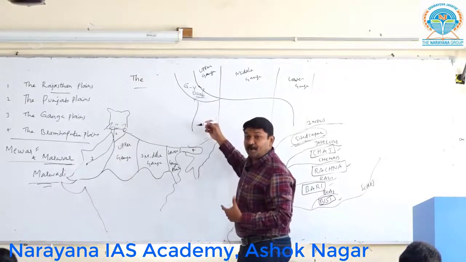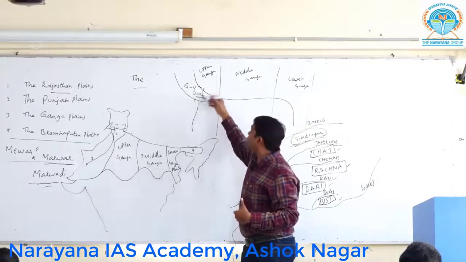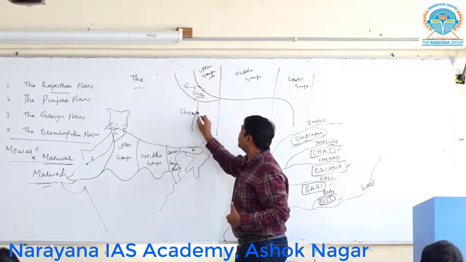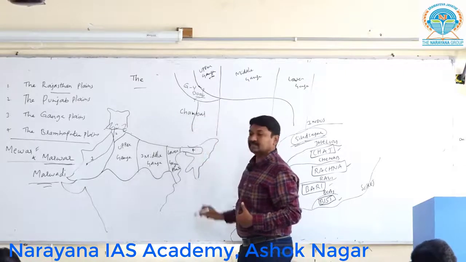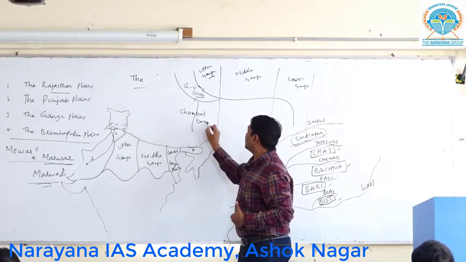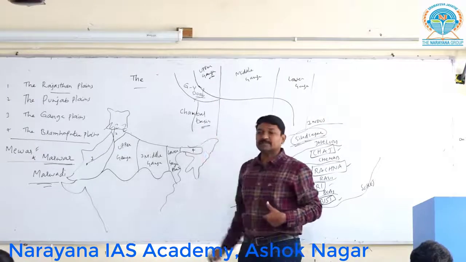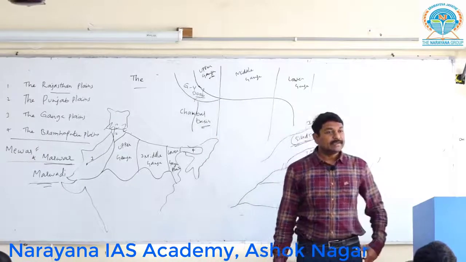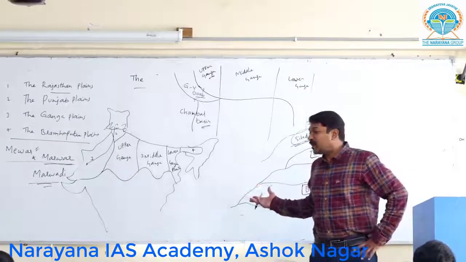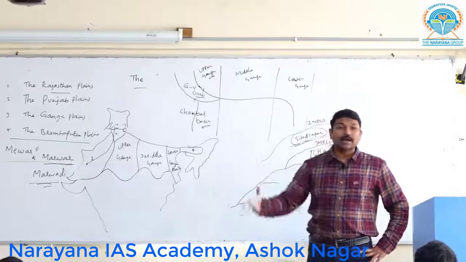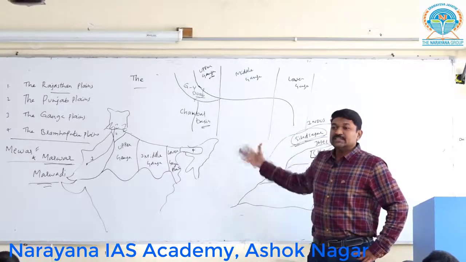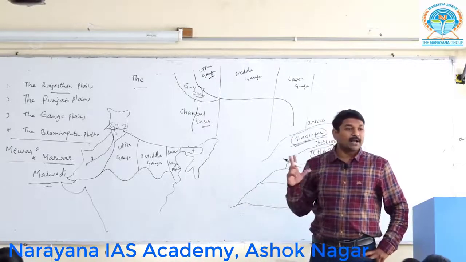Then the second very important plain area that comes under the Upper Ganga plains is the river called Chambal. The Chambal basin comes under which plains? Upper Ganga plain. Okay? The Chambal river is a peninsular river which drains into Yamuna, and Yamuna in turn into Ganga, so it is related to the Upper Ganga plains.